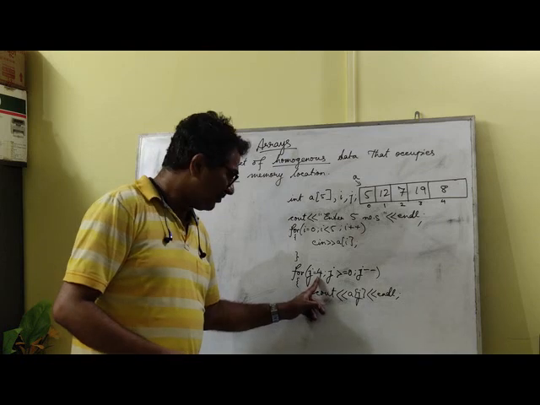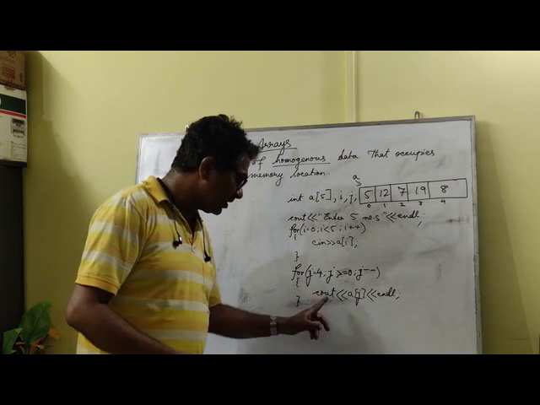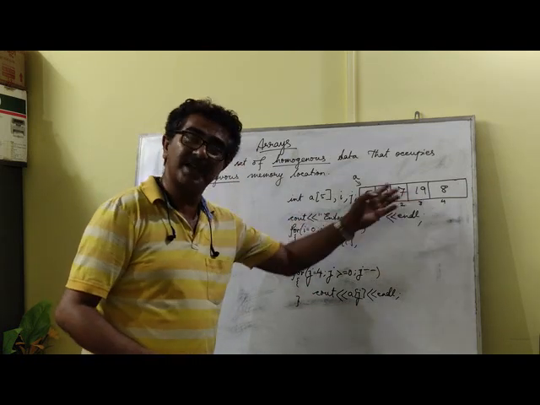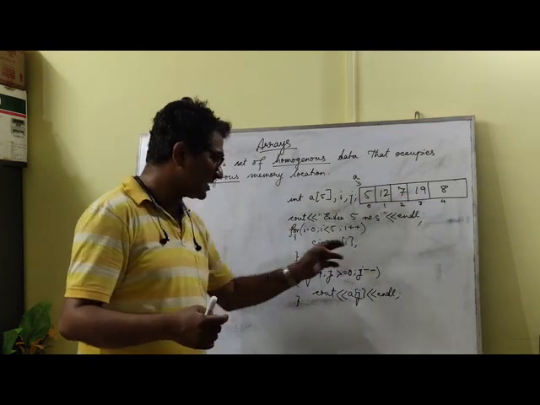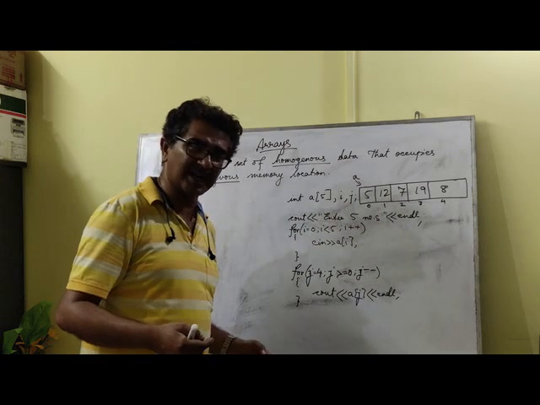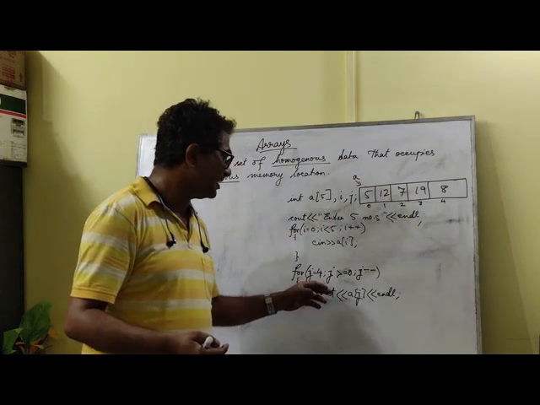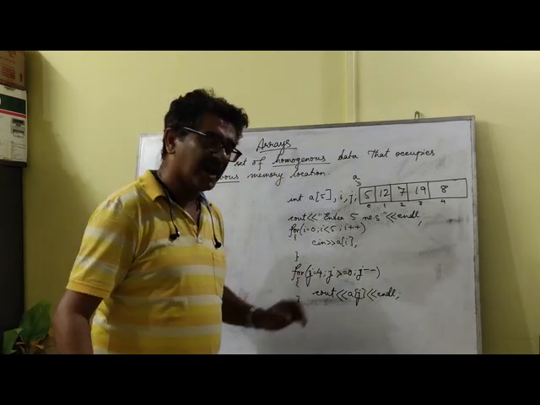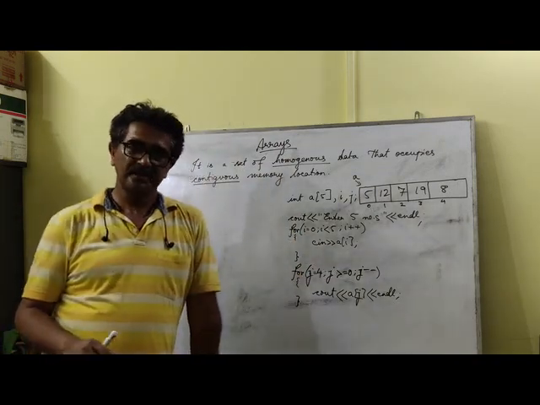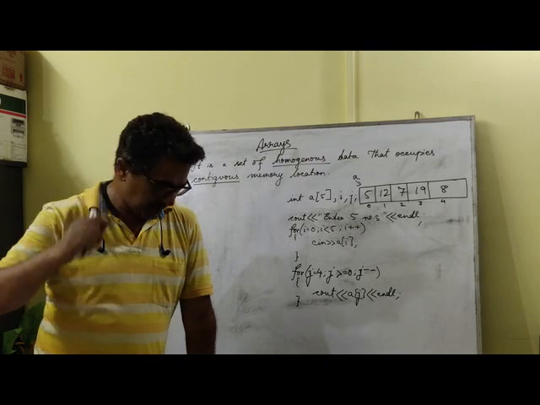So initially, what is the value of j? j is 4. So cout A of j is going to display exactly what we had done prior to this. That is, it's going to display 8. Next time the value of j is 3, it is going to display 19. Next time the value of j will be 2, it is going to display 7, and successive numbers will be displayed until we get 0. I believe you have understood this.